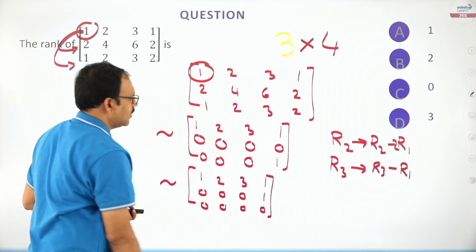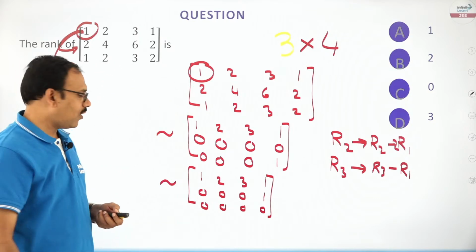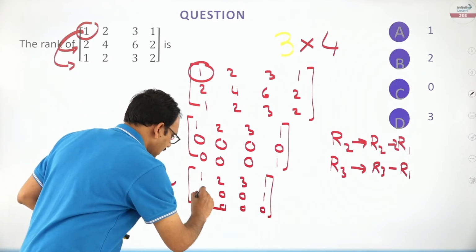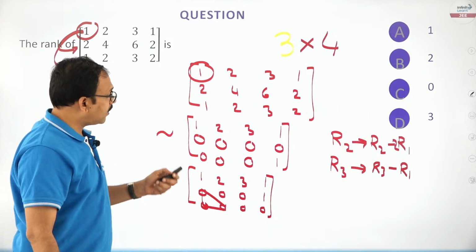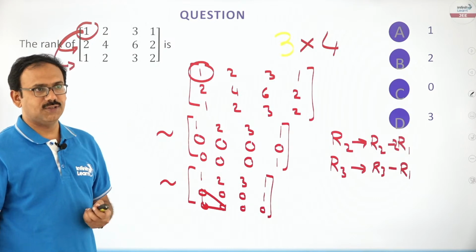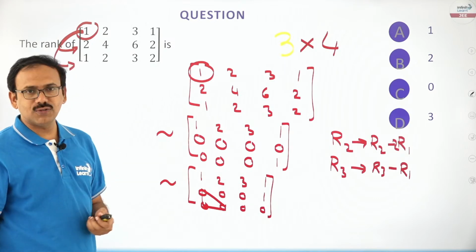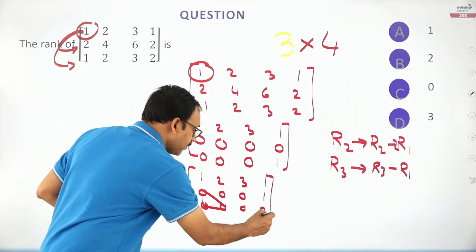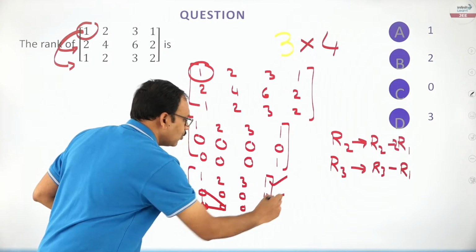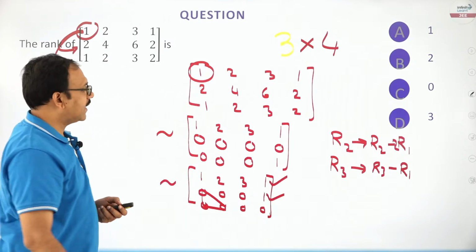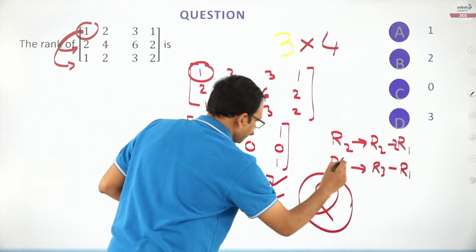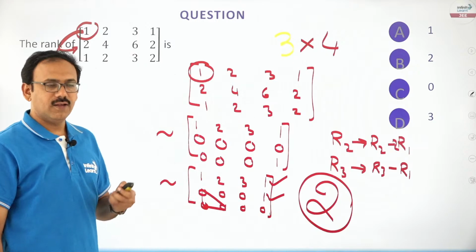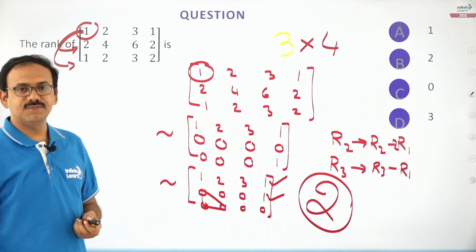This format is called, friends, row echelon form. That means these elements are zeros. Now, you just see the number of non-zero rows. How many non-zero rows are there? You see, this is completely 0. There are 2 rows which are non-zero. I can say the rank of this matrix is 2. Rank of this matrix is 2.